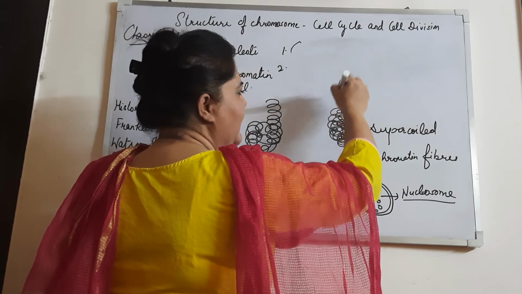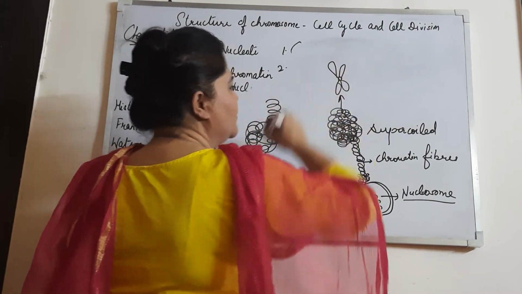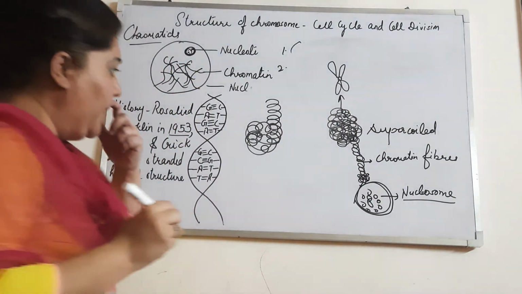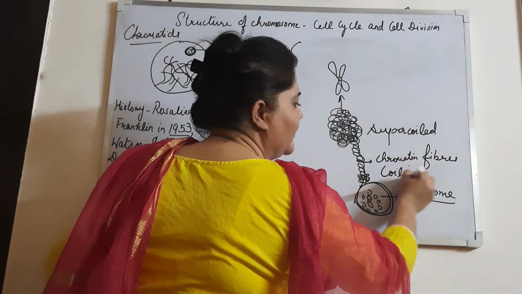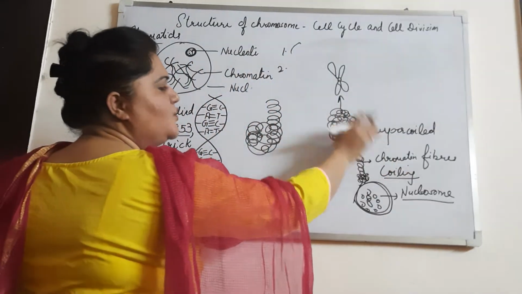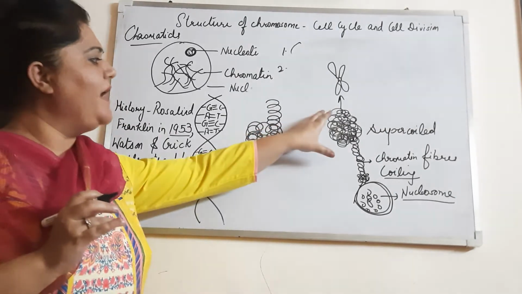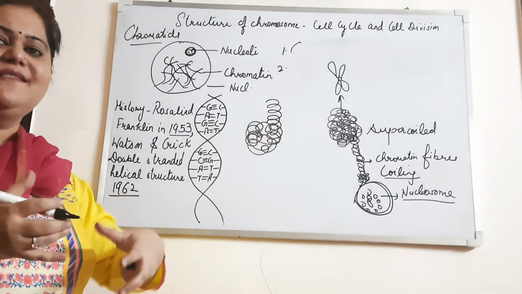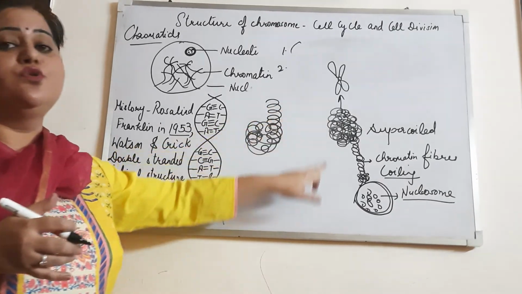And finally they will make a chromosome. So by coiling and super coiling, at the end all the chromatin fibers get condensed, they become thick, and they form a chromosome.